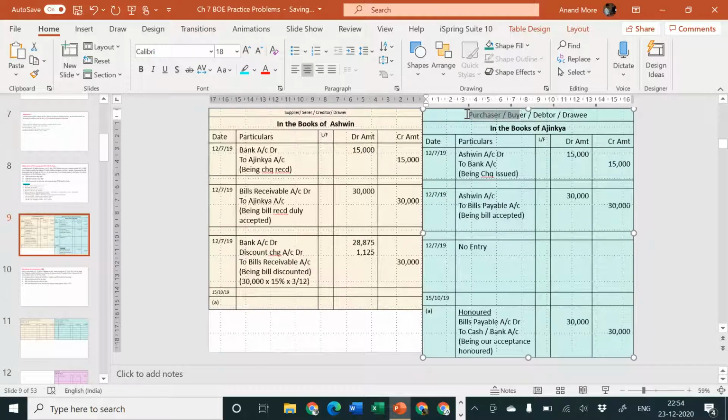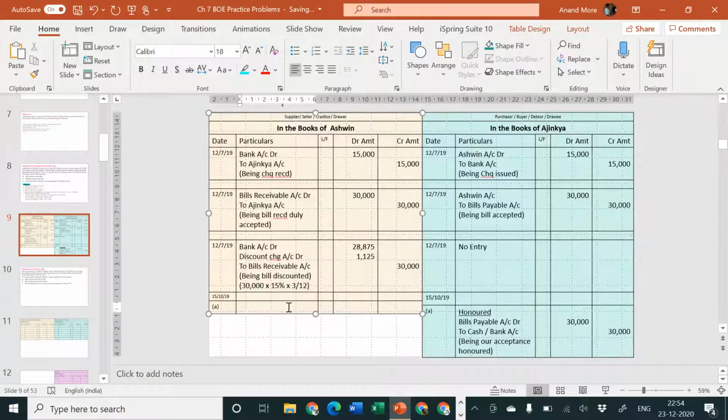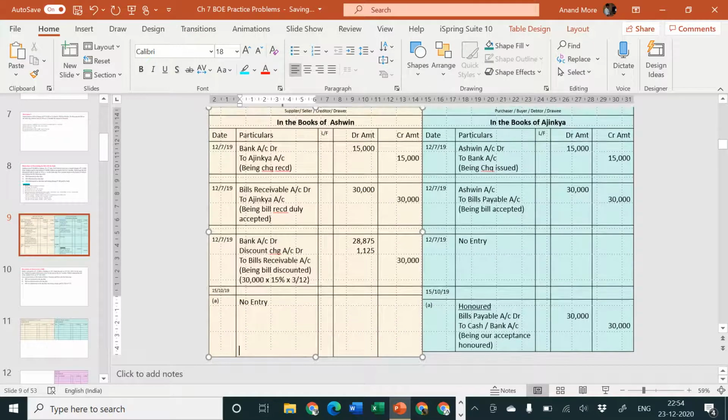I hope you are in a position to understand what I am speaking. Mr. Ashwin will not get any money now from the banker. Whatever money is there, that is with the banker only. In that case, Ashwin will say, this is a transaction between Ajinkya and the banker. It is honored. I am not at all a party to this transaction. The banker is happy, Ajinkya is also happy. I have already received money in the past, so I was already happy. There is no need for me to pass any entry now. So in the books of Mr. Ashwin, the entry will be no entry. I hope you have understood the basic logic. Clear to all of you?